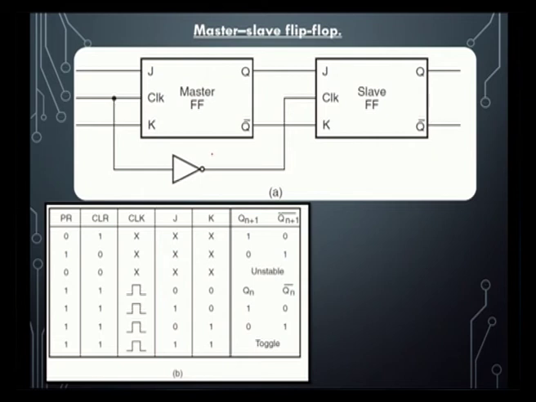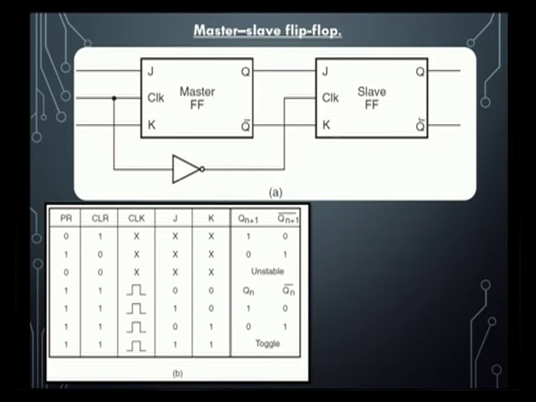The master slave flip flop works similar to the JK flip flop that we discussed previously, with a clear input: with 0 1 we get the clear, which will be 0, and similarly with the active high inputs, here we consider JK as active high input. So 1 0 will be the set, 0 1 will be the reset, and 1 1 will give the toggle output. The master will be enabled whenever the clock input is high, and the clock, which will be 0 here, is given to the slave.